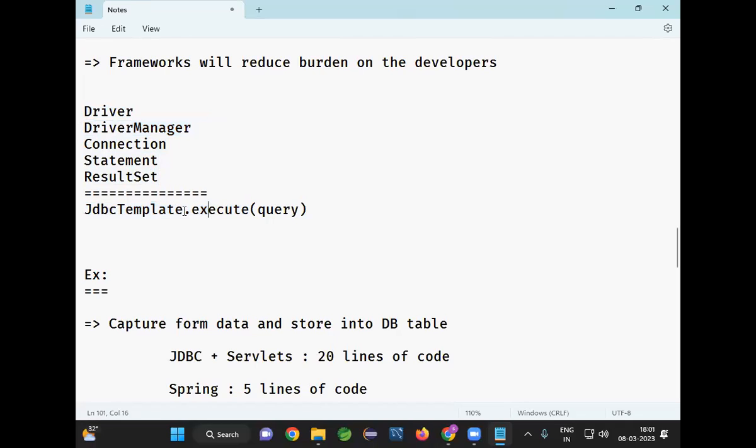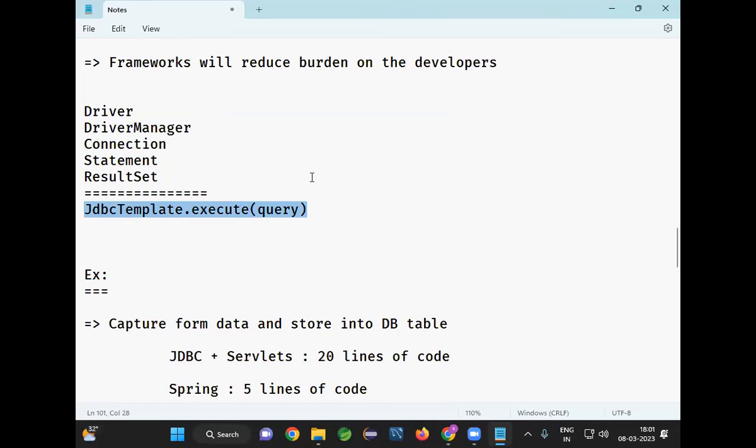This JdbcTemplate class is a predefined class provided by the Spring framework to communicate with the database. It provides several methods to perform operations with the database. I'm going to call the execute method and give your query. Driver loading, connection creation, statement creation, query execution, closing the connection, everything will be taken care of by this one line of code. So that is the power of frameworks.